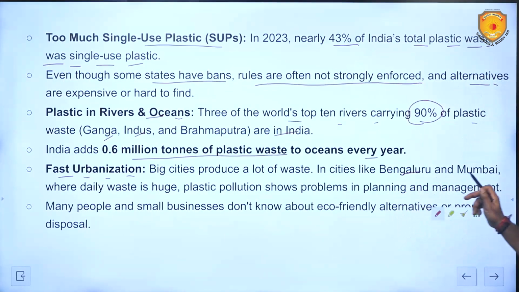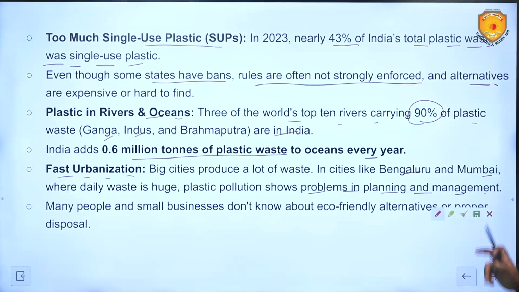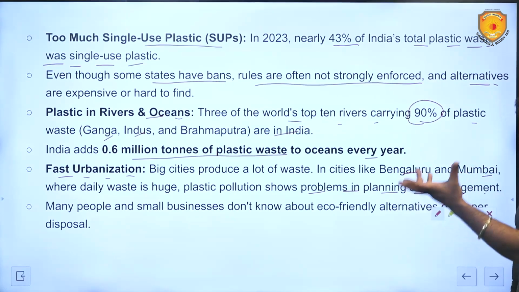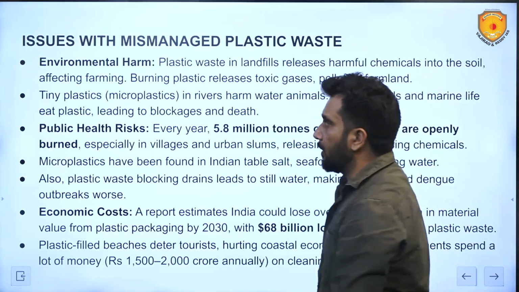In cities like Bengaluru, Mumbai, daily waste is huge. Plastic pollution shows problems in planning and management. This plastic pollution ends up in the drains, clogging them, and thereby leading to urban flooding also. This also happens. So that is a problem.